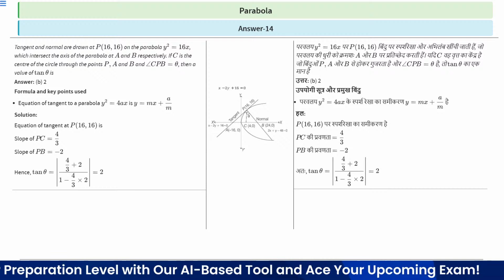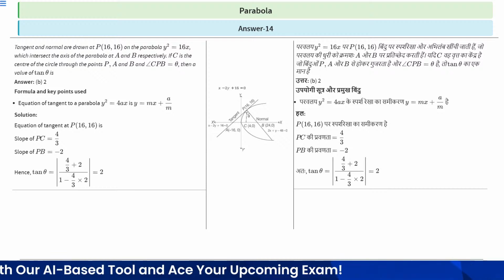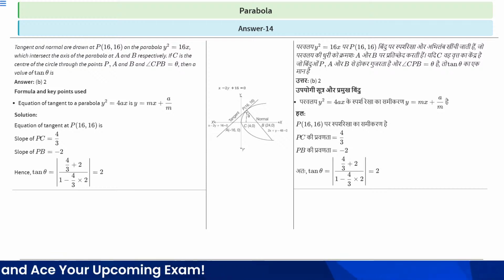Option B is the right answer. Got it? Option B is the right answer. Okay, let's move to the next question.